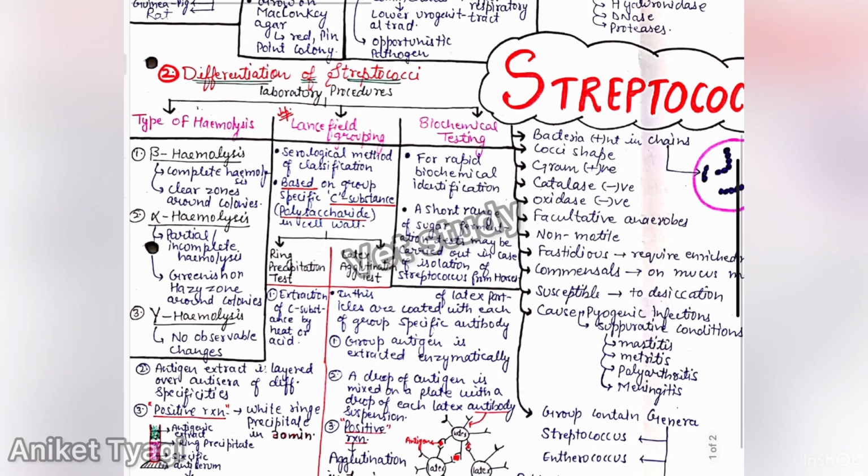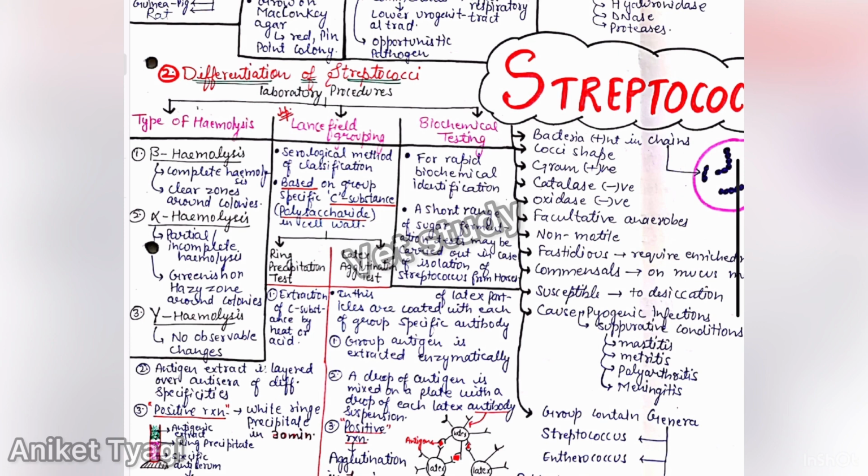Okay, so there are three methods, you can say three laboratory procedures, by which you can differentiate between these groups. The first is the type of hemolysis. The second is Lancefield grouping, and third is biochemical testing. The first is hemolysis, type of hemolysis. So remember this, that the hemolysis here is different from the hemolysis produced by the Staphylococcus.